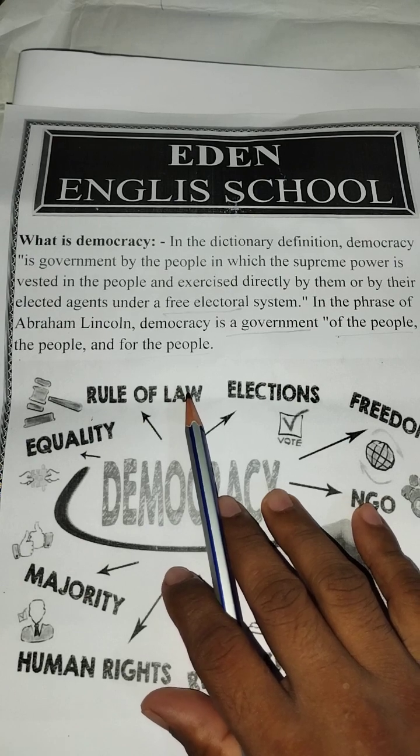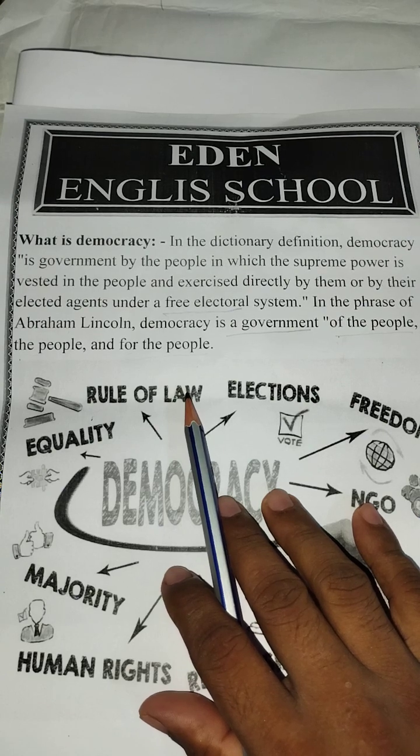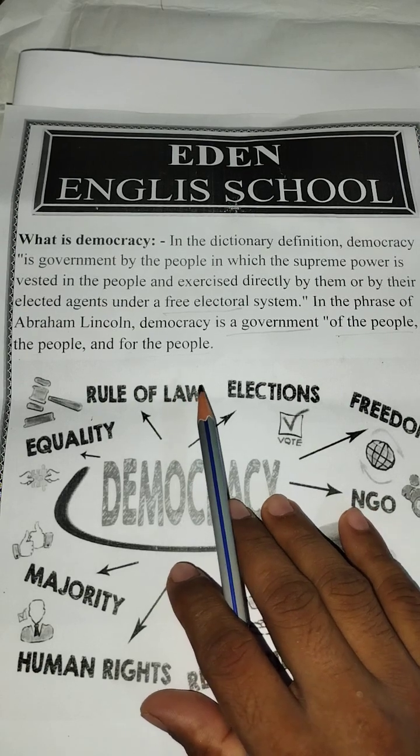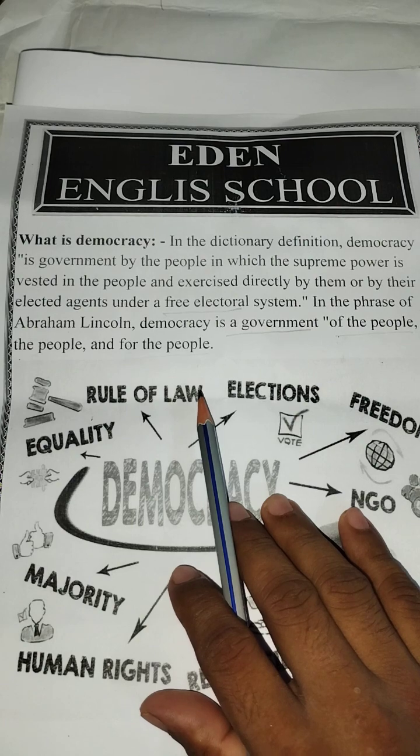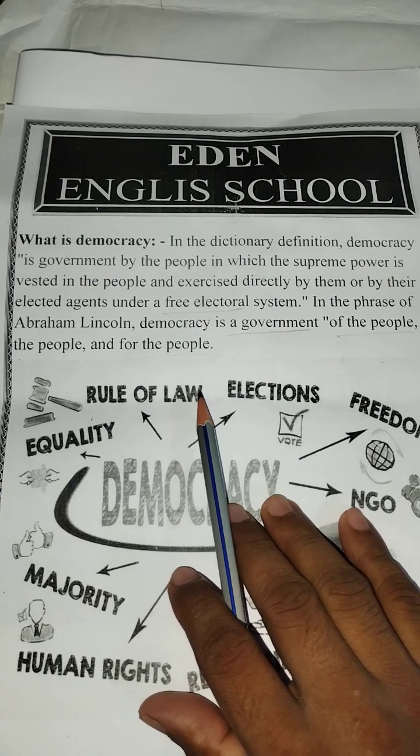Just an example of direct democracy: Switzerland is the example of direct democracy. That means every person can participate in taking any kind of decision. That means the common people of Switzerland are directly involved. So this country is going through direct democracy.